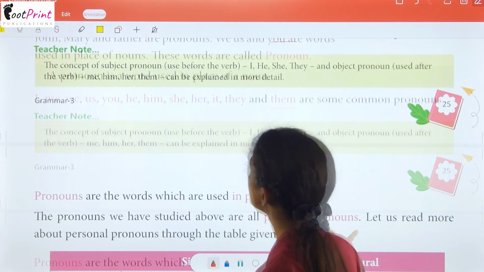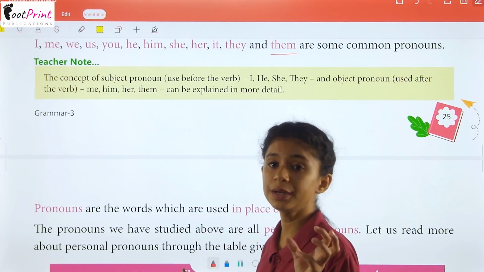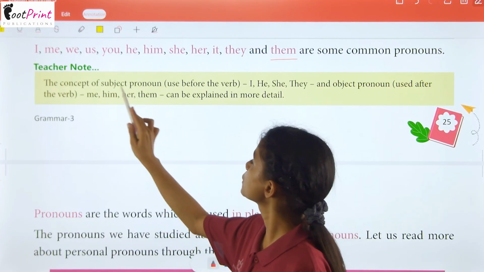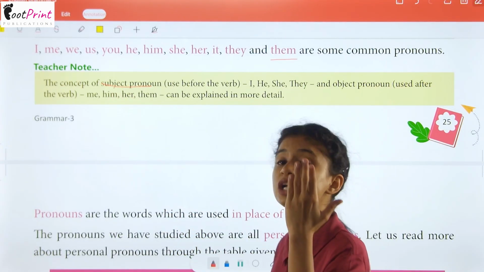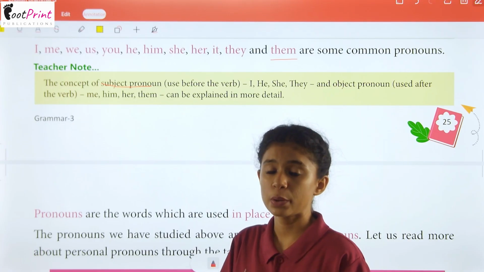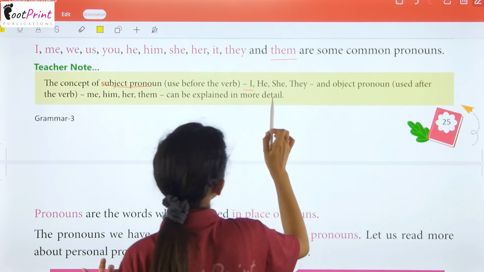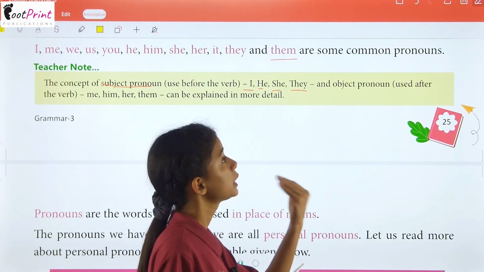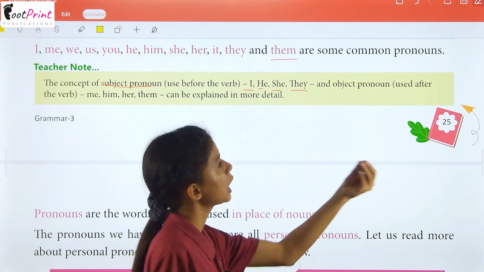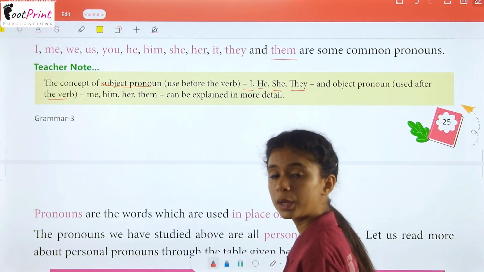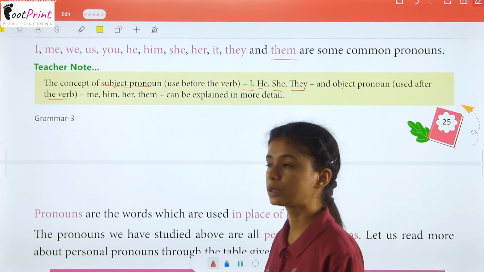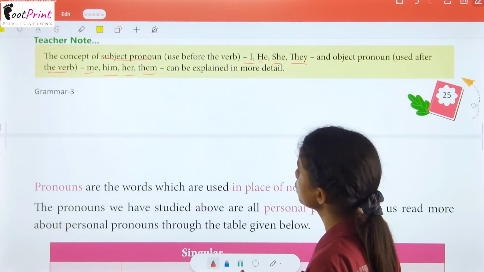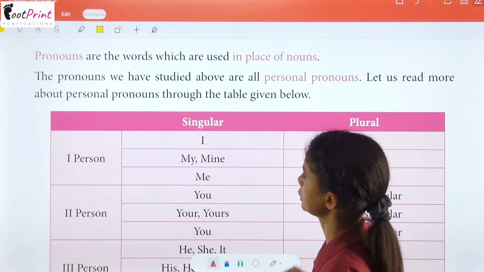Okay children? Here is a thing that you have to remember: there is a concept of subject pronouns. The subject pronouns are used before the verb. The pronouns that are used before the verb are I, he, she, they. Now we have the object pronouns, and they are used after the verb. The object pronouns are me, him, her, them. They can be explained in more detail afterwards.